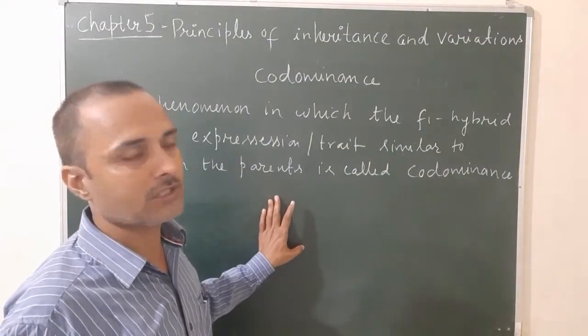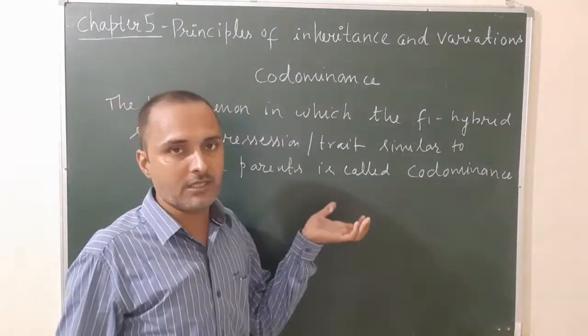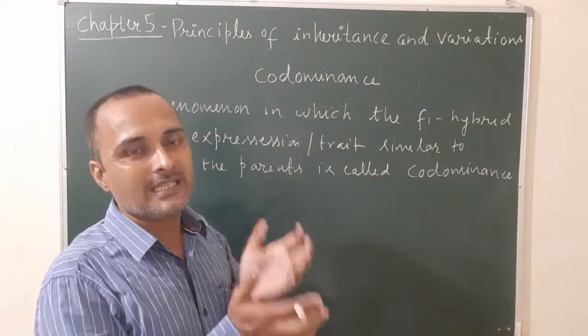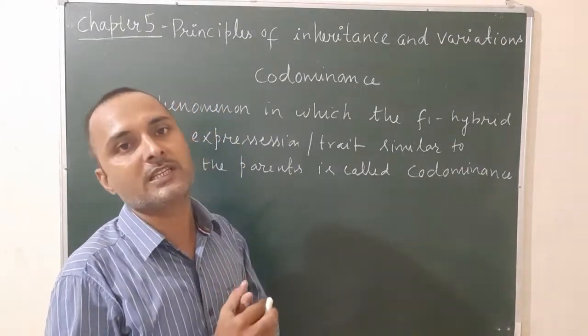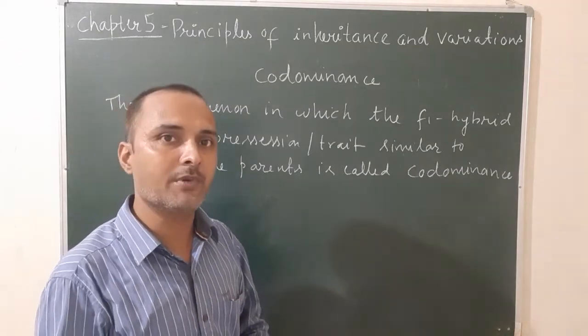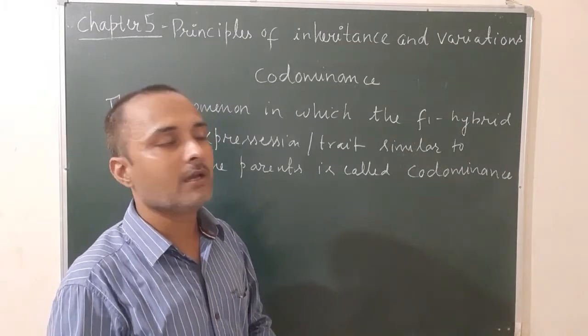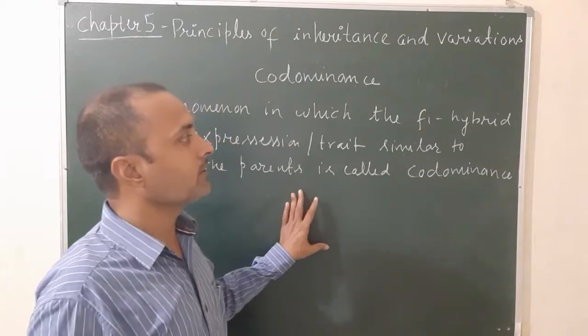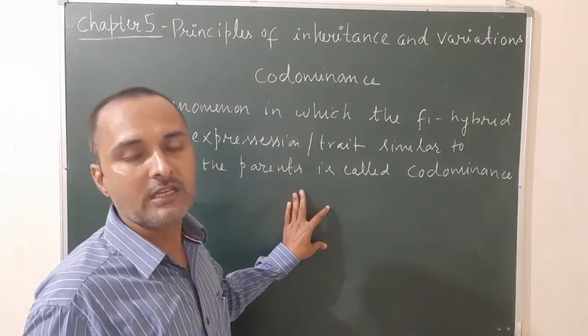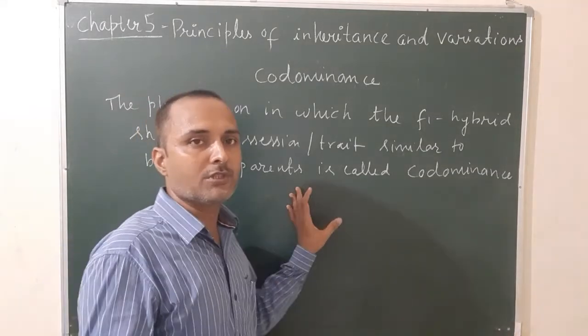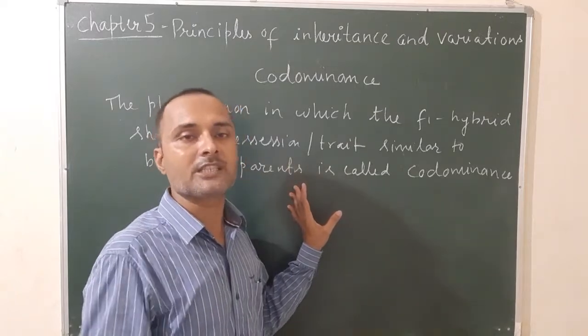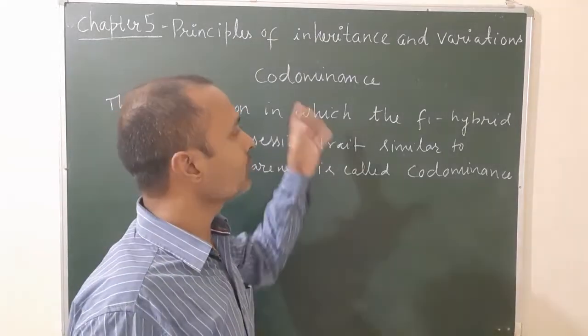Both are dominant to each other. So in the F1 progeny, both traits or characters appear simultaneously. When two plants or two animals cross, the F1 progeny shows the characters of both the parents simultaneously. This is known as codominance.